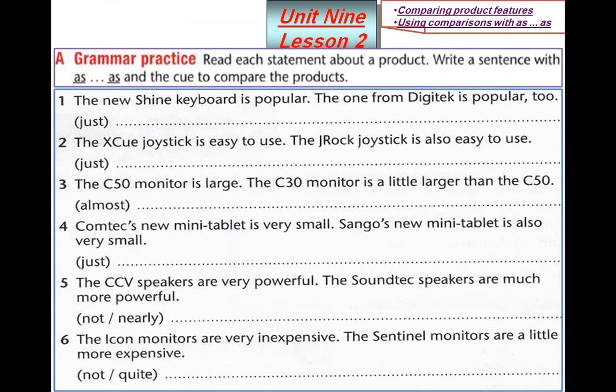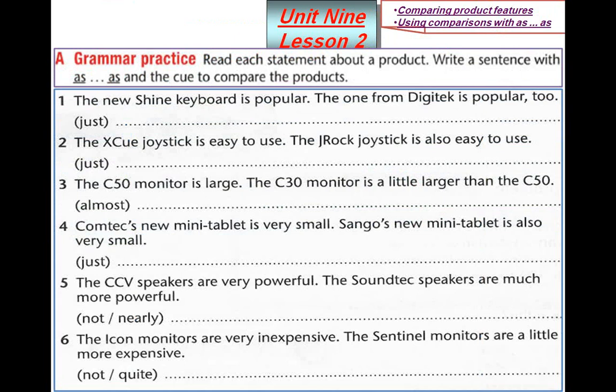Your books. Exercise A. Read each statement about a product and write a sentence with as and the Q to compare the products. Here use as, feature or adjective, as, and the Q between brackets: just, almost, nearly, or quite.